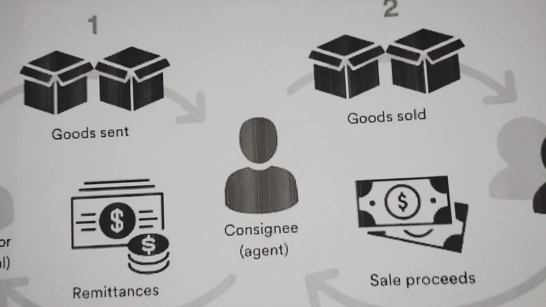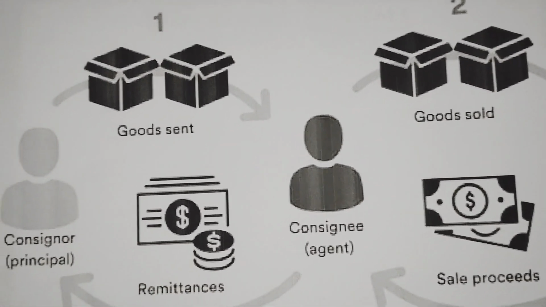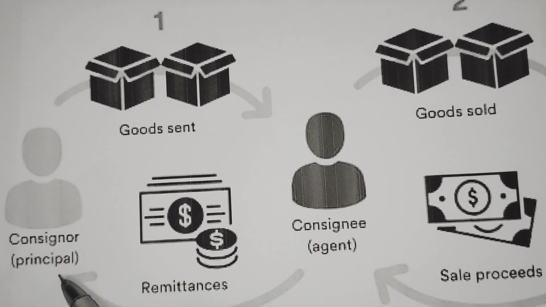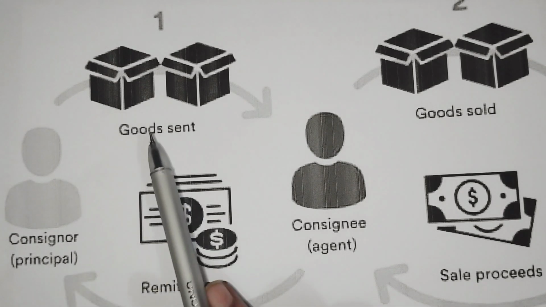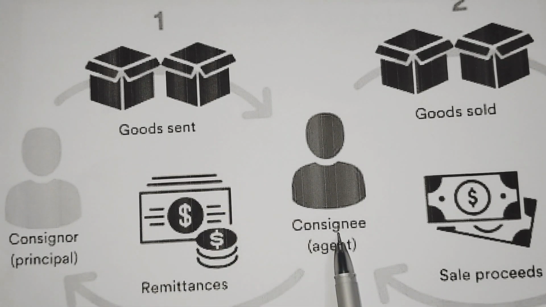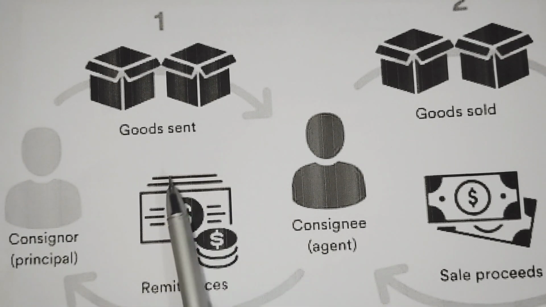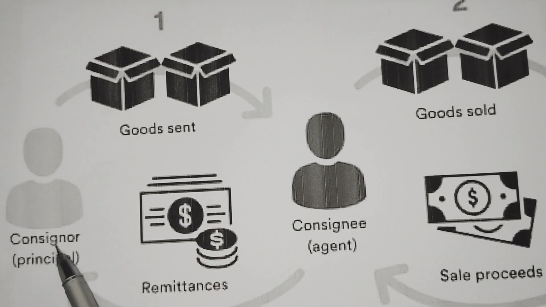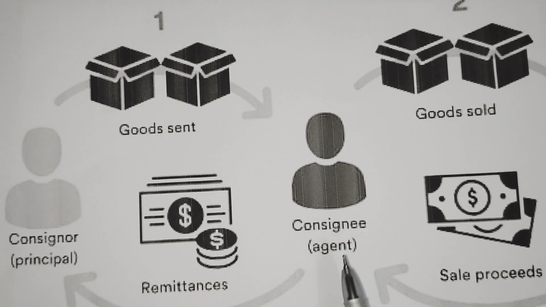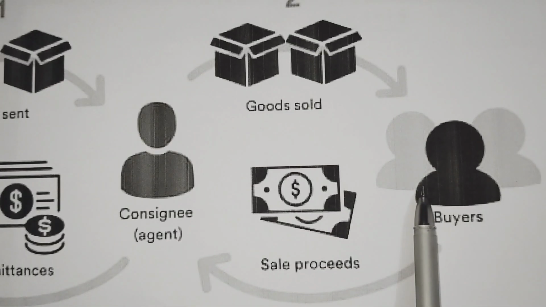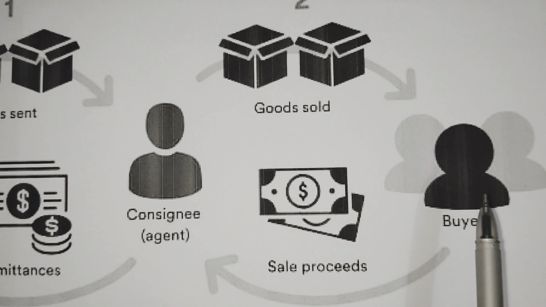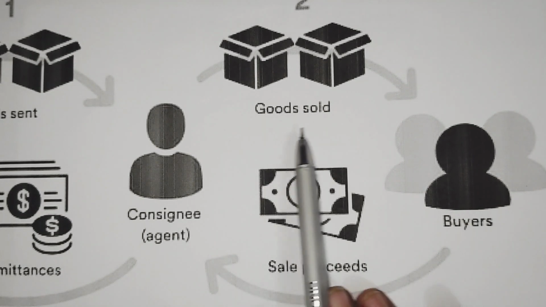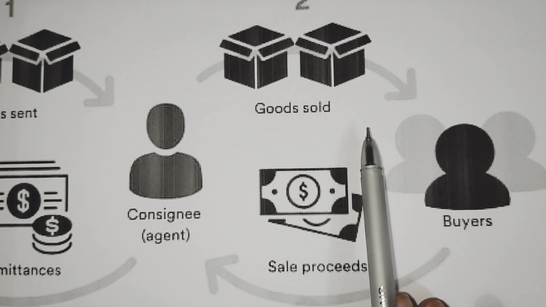Here, when the consigner, also called the principal, sends the goods to the consignee, it is called goods sent. It is not a sale. On behalf of the consigner, the consignee, the agent, sells the goods to the buyers. It is called goods sold.